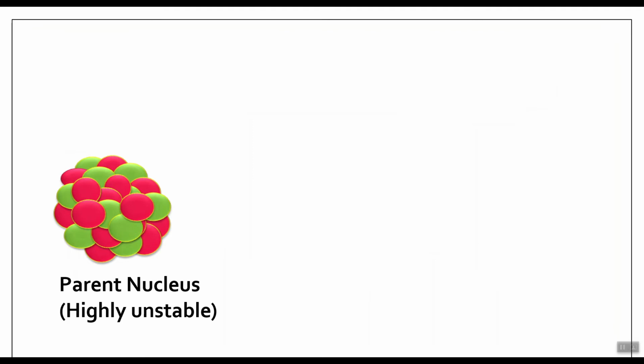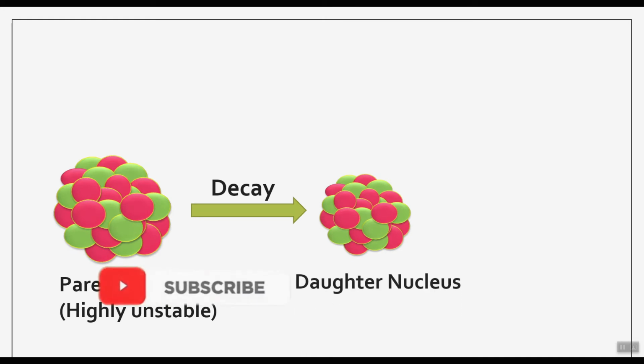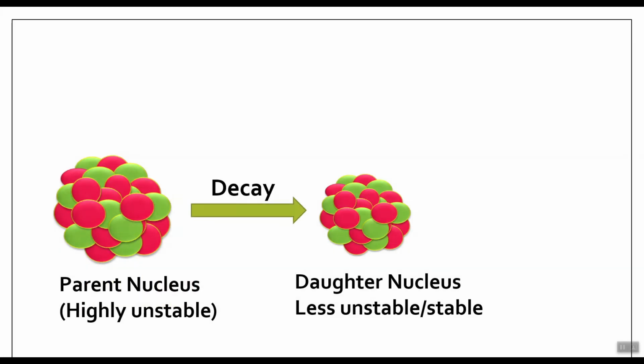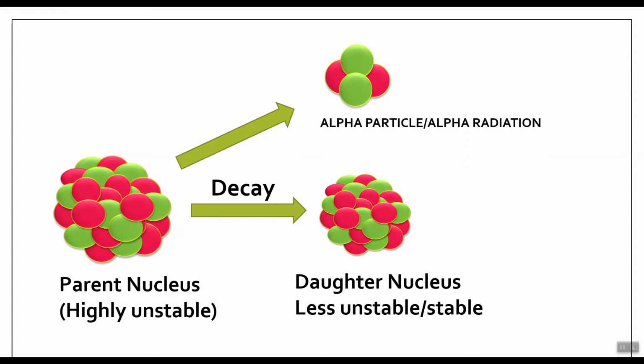Now there is another example. By this example you can understand the basic concept of radioactivity. There is a parent nucleus which is highly unstable and has high energy. It undergoes radioactive decay and produces a daughter nucleus which is less unstable or stable as compared to the parent nucleus. It also emits radiations, and these radiations are alpha particles, composed of 2 protons and 2 neutrons, along with energy.